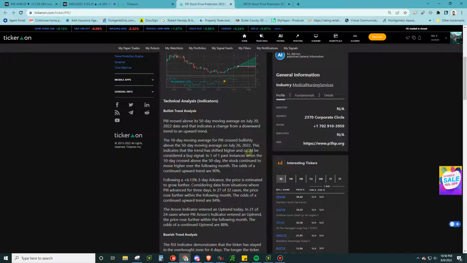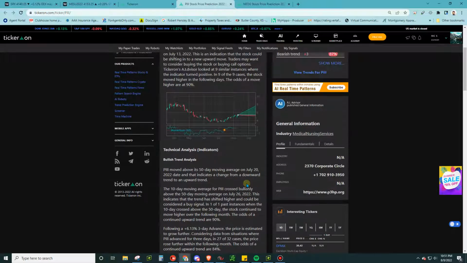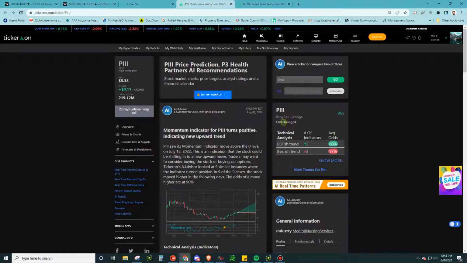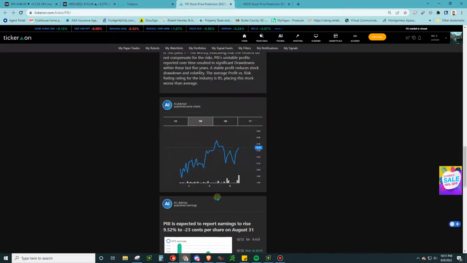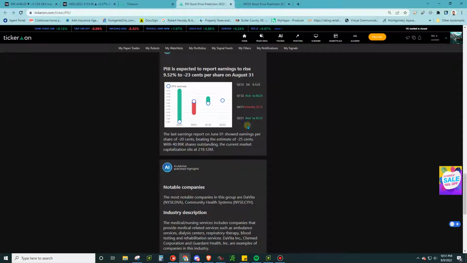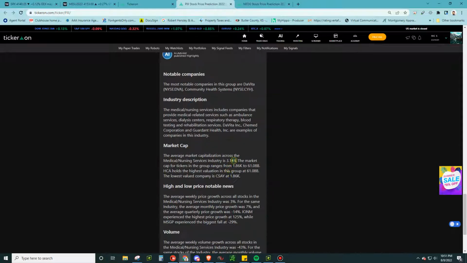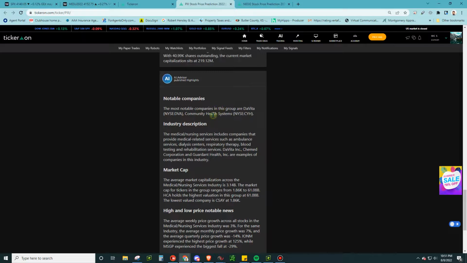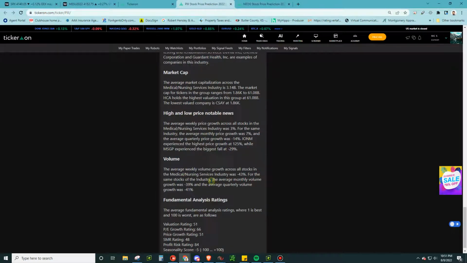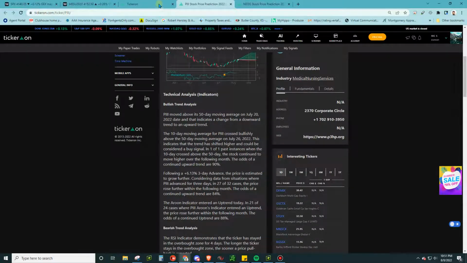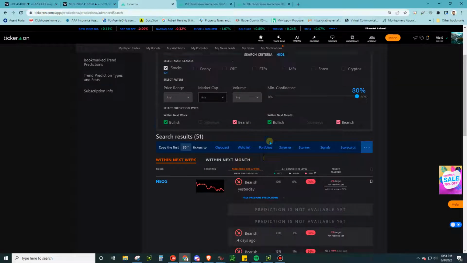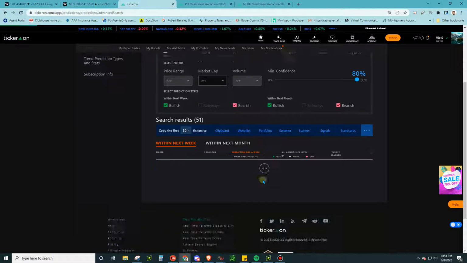Something's happening here where it's getting super bullish. Definitely something to look at. This is going to be something I'm going to be looking at tomorrow. And we're going to be looking at the price action and seeing if we can get a decent entry. You can see when earnings are coming up. You can see what's the deal with this company here. You got news, volume analysis, fundamental analysis. You get the full works, all from a quick search in the AI predictions engine.